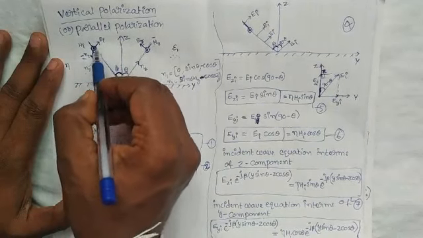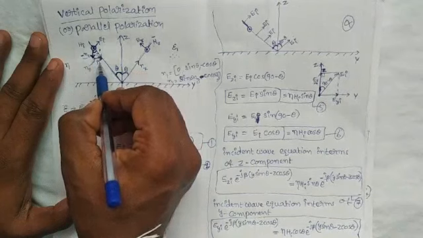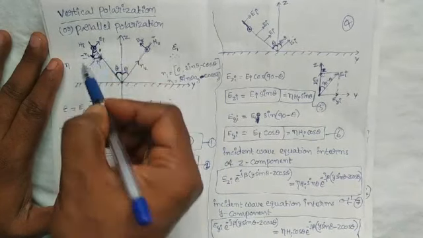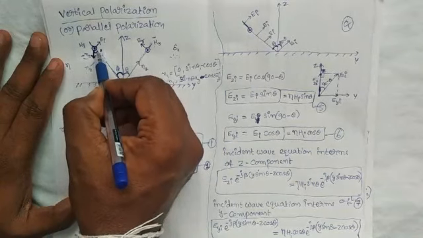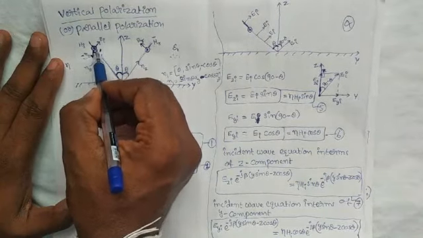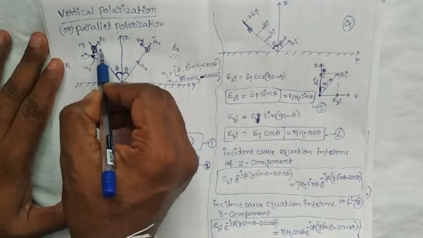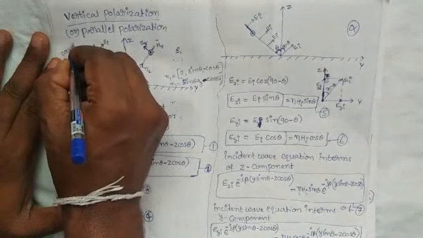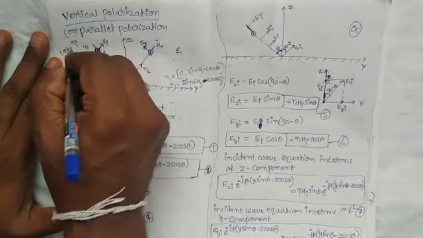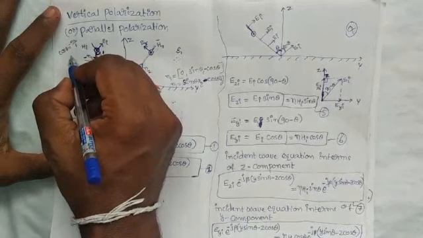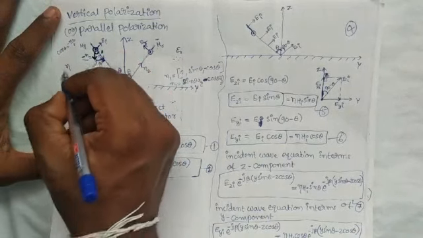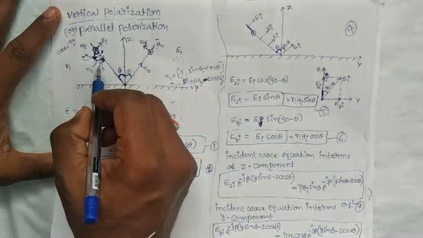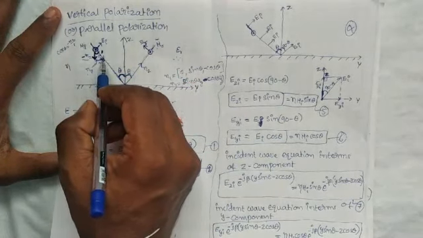Here is the unit vector. What is the magnitude of unit vector n1? It is 1. Now from this, cos theta is equal to minus nz by 1, so nz is equal to minus cos theta. Similarly, ny is equal to sin theta.